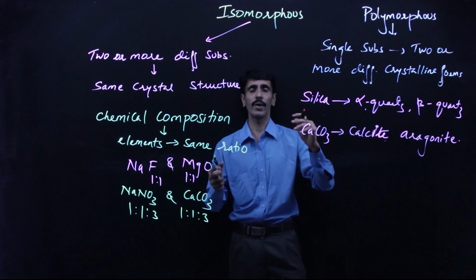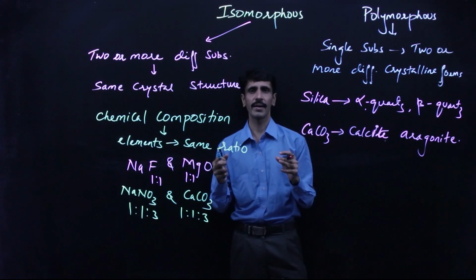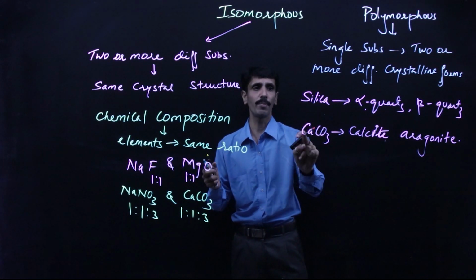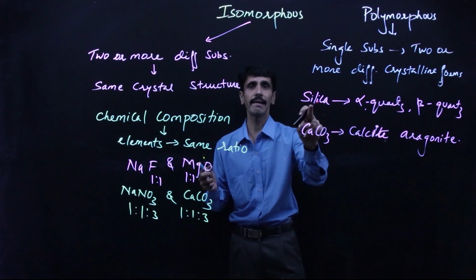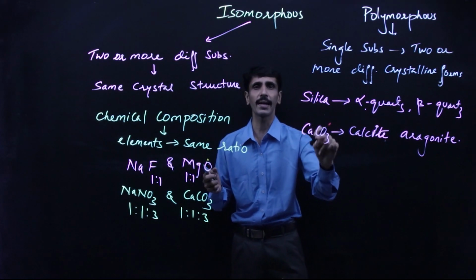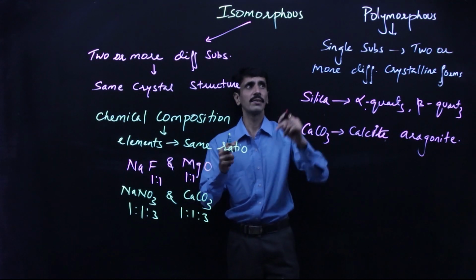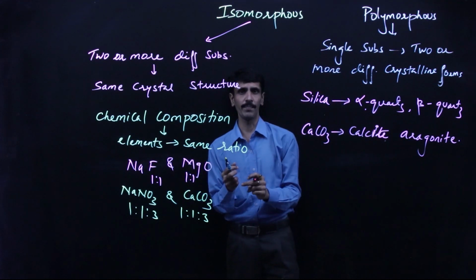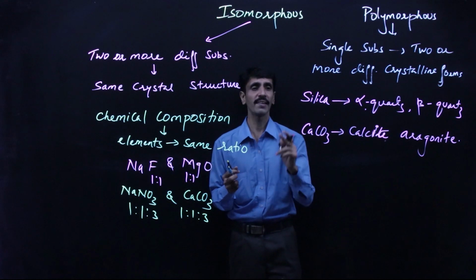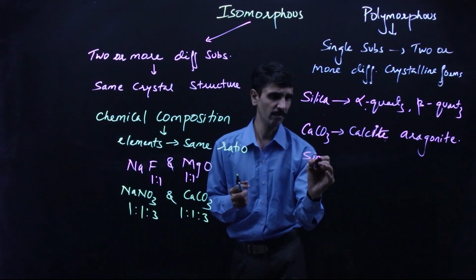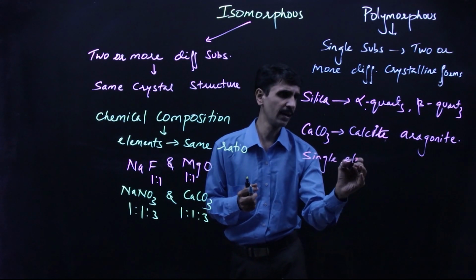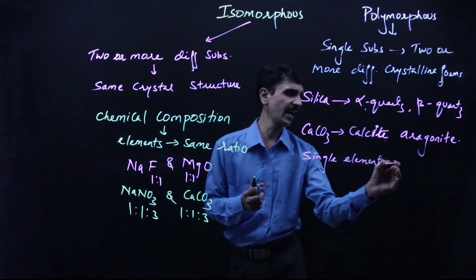Now this is about when I talk about a substance, alright, because the substance is made up of various elements. Silica is SiO2, calcium carbonate, the chemical composition you know, CaCO3. But if I talk about this concept of polymorphism with respect to a single element, with respect to what? A single element, then we call it as allotropy.